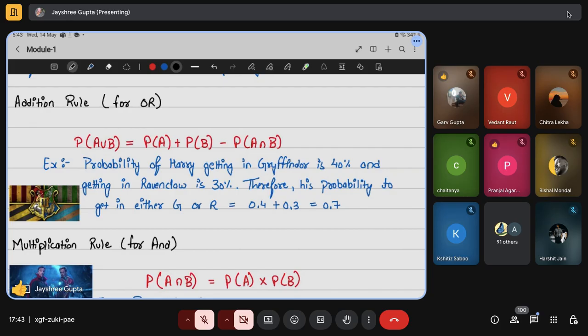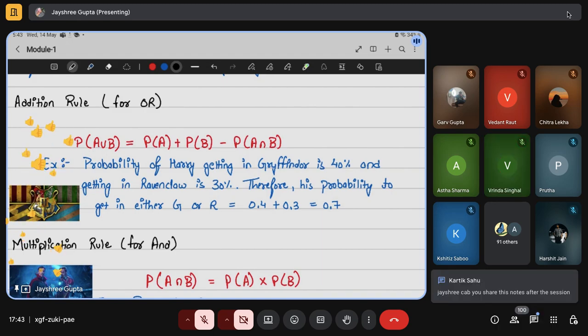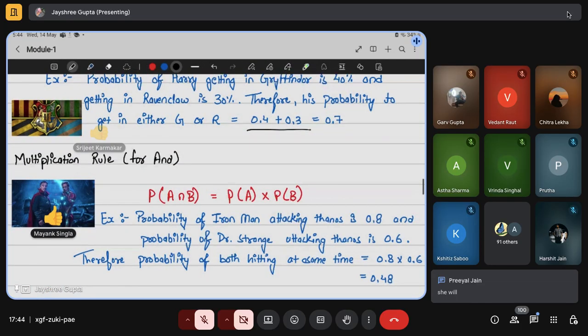For example, the probability of Harry getting into Gryffindor is 40%, and the probability of him getting into Ravenclaw is 30%. Now what is the probability that he goes either into Gryffindor or into Ravenclaw? We add the probability of Gryffindor and the probability of Ravenclaw: 0.4 plus 0.3 is equal to 0.7. It means there is a 70% chance that Harry will end up in either Ravenclaw or Gryffindor. Clear?